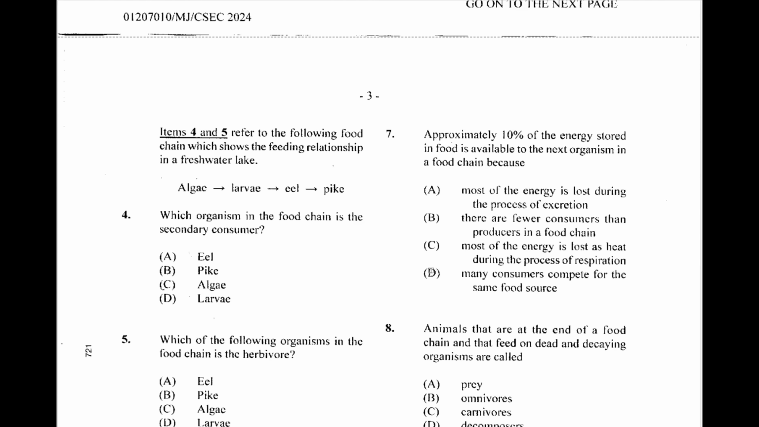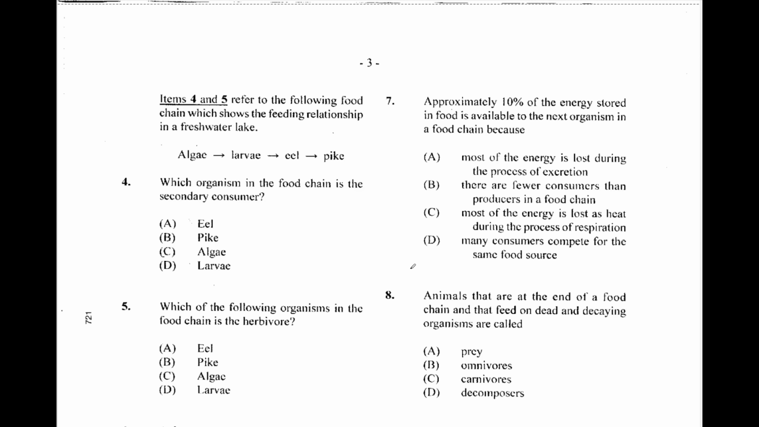Question 4 and 5 refer to the following food chains which show the feeding relationship in a freshwater lake. We have algae eaten by larvae, eaten by eel, eaten by pike. Which organism in the food chain is the secondary consumer? So we have the producer, the larvae is the primary consumer, the eel is the secondary consumer, which makes the answer for number 4, A.